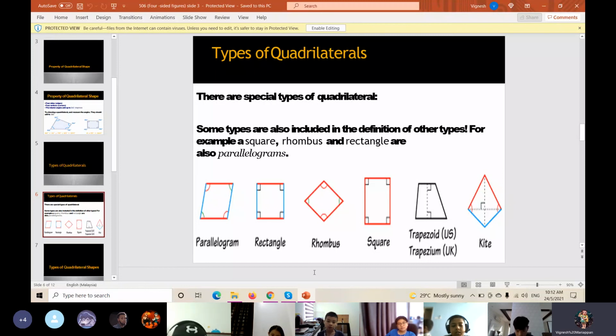Who can give the answer? Trapezoid is four-sided, so it is a quadrilateral. None of them, because all are four-sided.